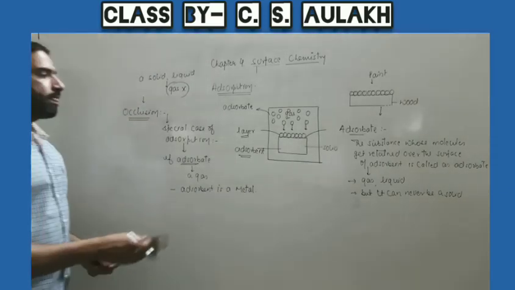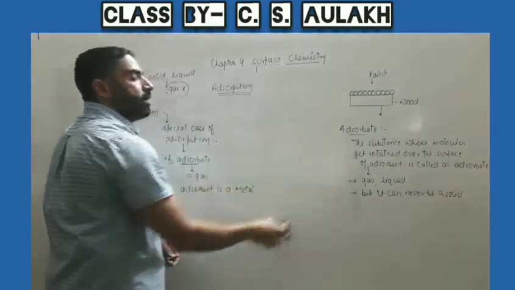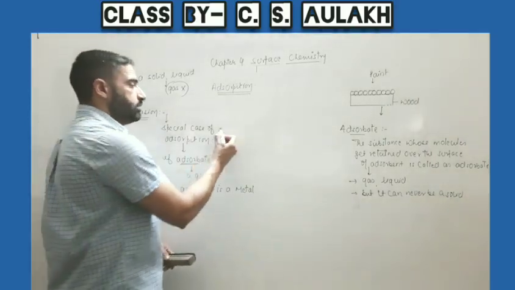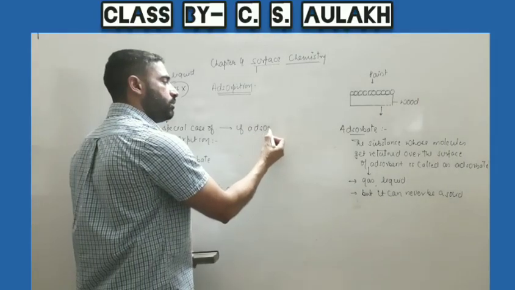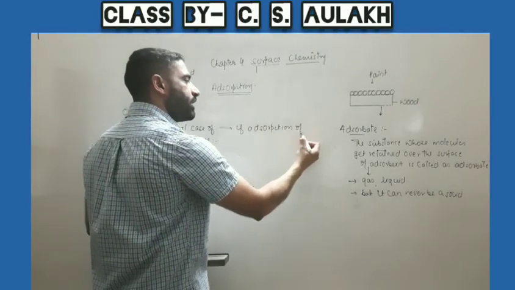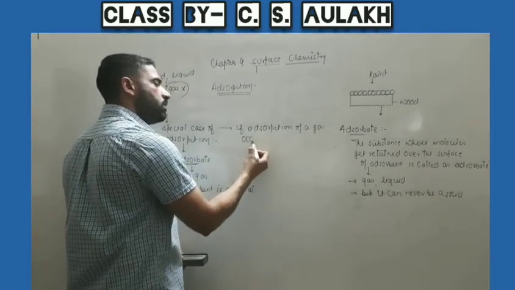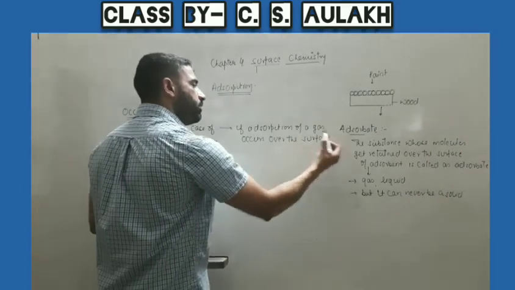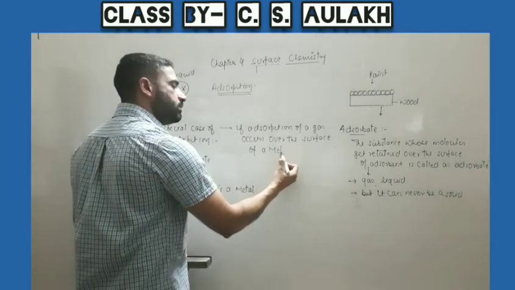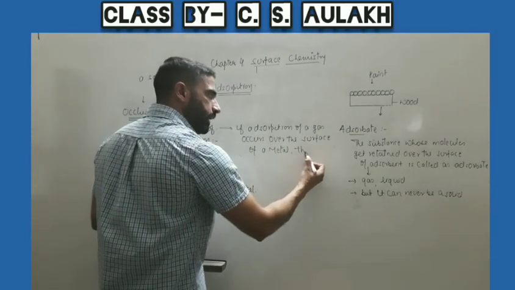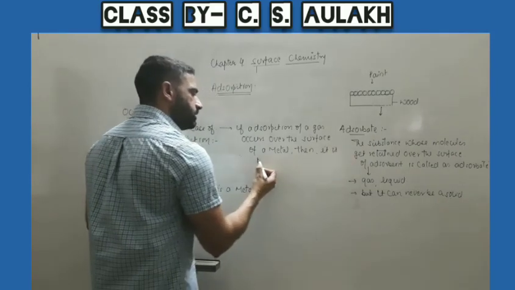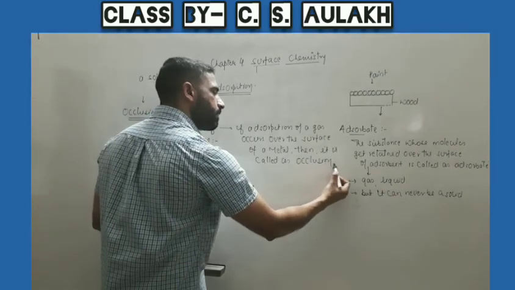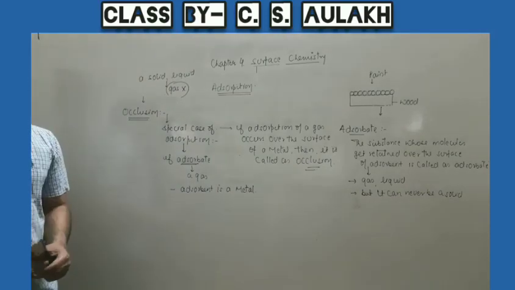So we can say if the adsorption of a gas occurs over the surface of a metal, then it is called occlusion.